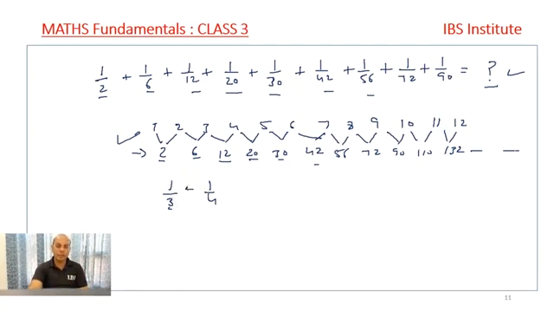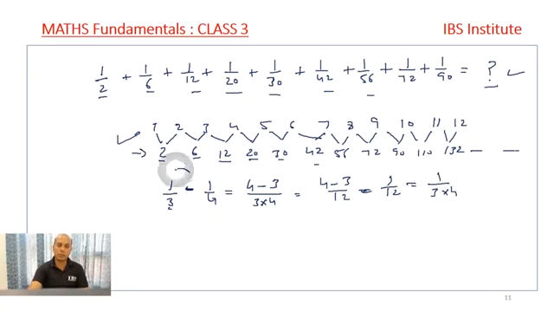And if I have to subtract 1 by 3 minus 1 by 4, I have to solve it. We take the LCM to be 3 into 4, that is 12. Now 3 divides 12 and comes out to 4, and 4 divides 12 by 3, so it is 3. It is 4 minus 3 upon 12. So what is the answer that I get? It's 1 by 12, or I can write it as 1 by 3 into 4.